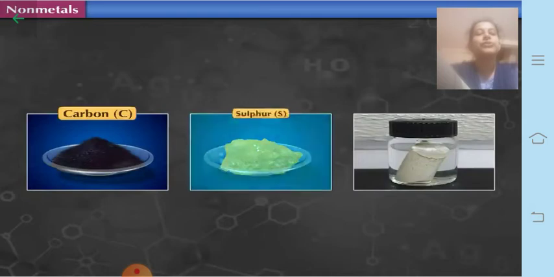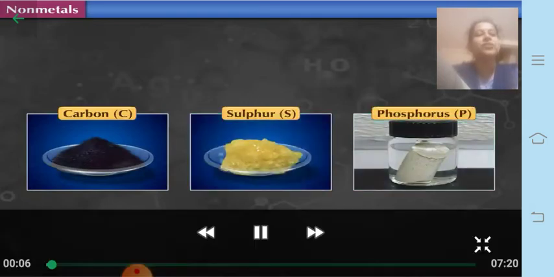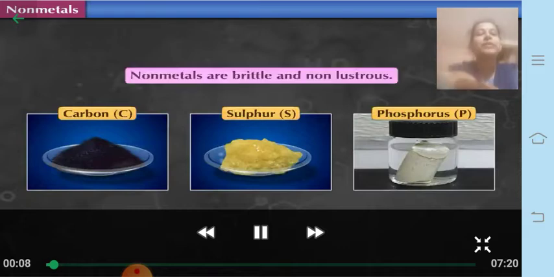Today we shall discuss the non-metals, their physical properties as well as their chemical properties. Let us see some examples first. Carbon, sulfur and phosphorus are some of the non-metals. Now, these are brittle and non-lustrous.